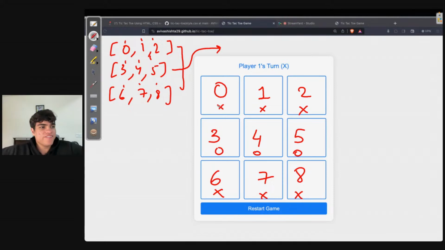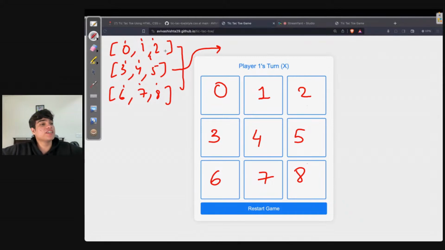So when the cells 0, 1, and 2 are the same value, or cells 3, 4, and 5, or cells 6, 7, 8 are the same value, this is the first condition, correct? These are the horizontal patterns. Either this is made, then the game will be won.